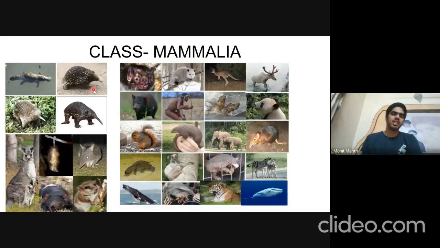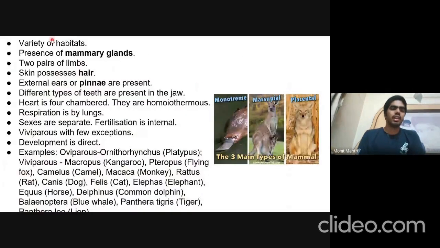Then comes the last class, which is Mammalia, and Mammalia is further divided into three: monotremes, marsupials, as well as placental mammals. So these are the monotremes, which are egg-laying mammals. These are the marsupials, mammals having pouch-like structure, and these are the true mammals which have placenta. They live in a variety of habitats, and the most important characteristic is the presence of mammary glands. They have two pairs of limbs, and these limbs may be modified for various functions.